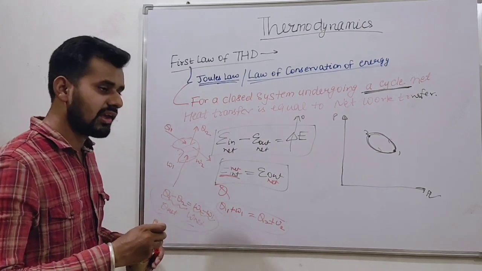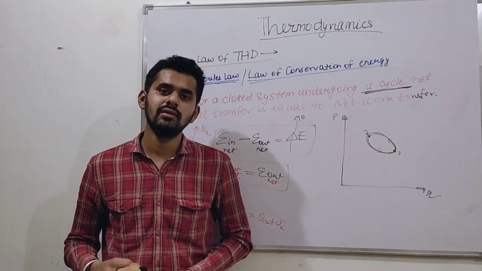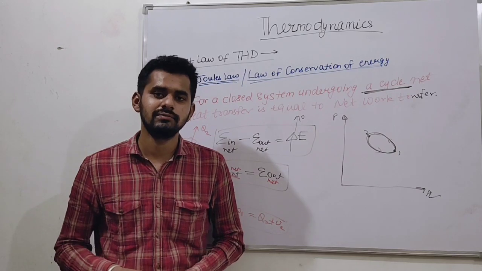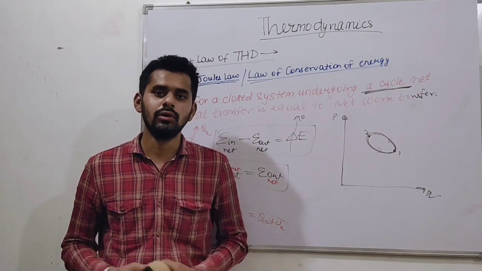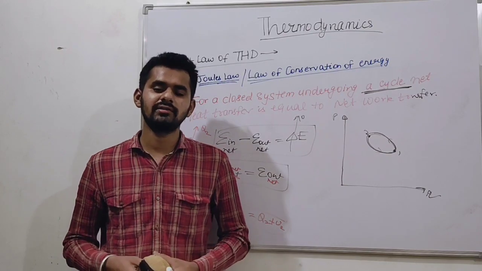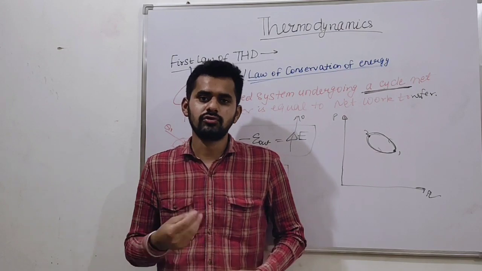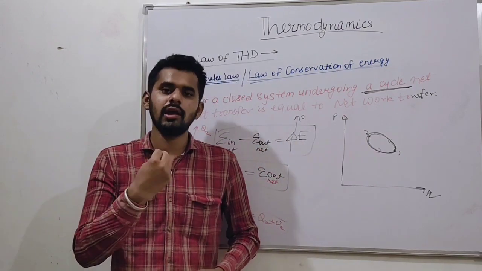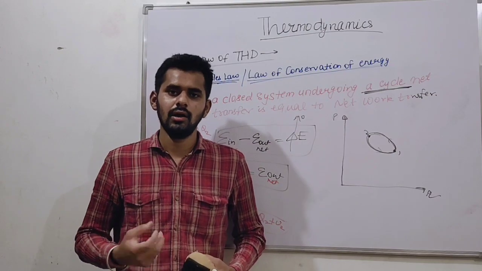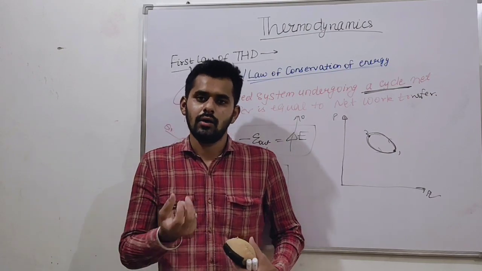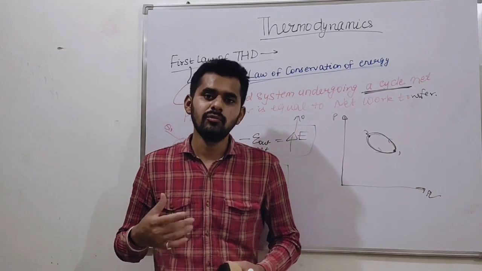So let us take a practical example, friends. What practical example can we see in general life? The practical example is our food. We take food from outside. Food is a form of energy. After taking the food, what will happen?